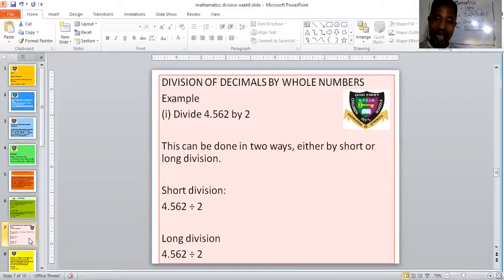Example 1 says divide 4.562 by 2. Divide 4.562 by 2. Let's see how that is done. So, we're dividing a decimal by a whole number.